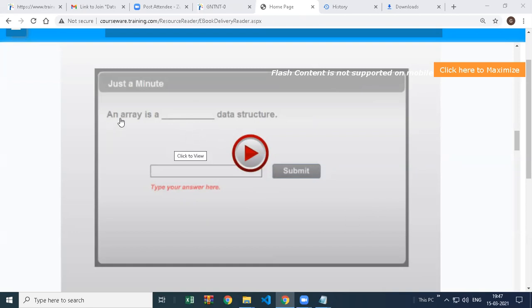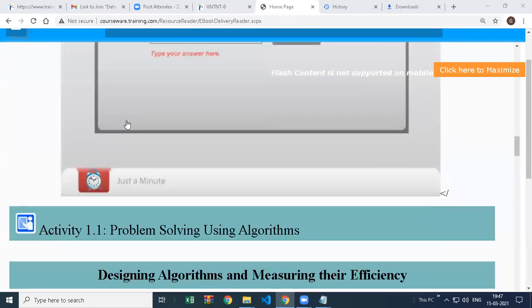So array means a normal array, which every programming language has. It's a static array which cannot grow or shrink at runtime.